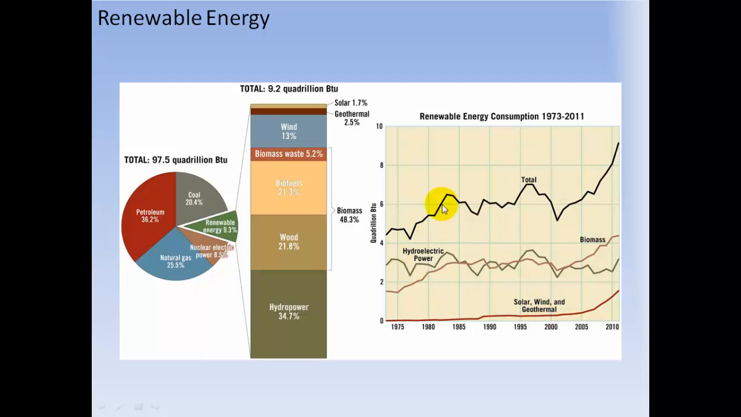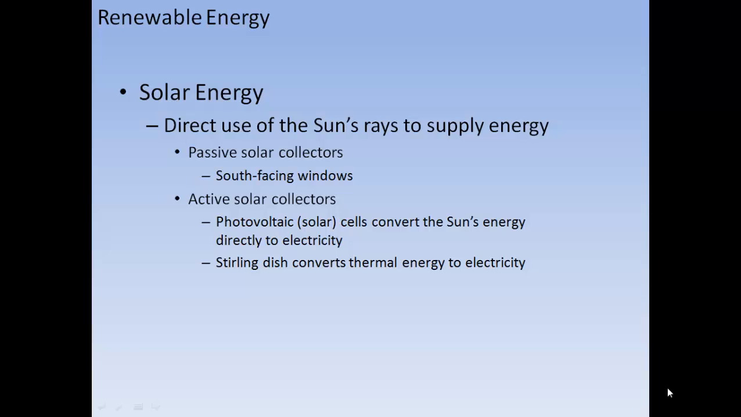And these are charts of how we've been using more and more renewables since 1973. It's kind of skyrocketed in the past 6 years. More hydropower is here. Biomass is doing more than hydropower. Solar, wind, and geothermal are on the increase.